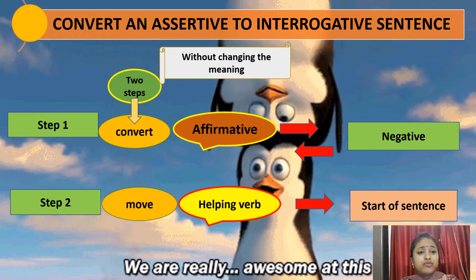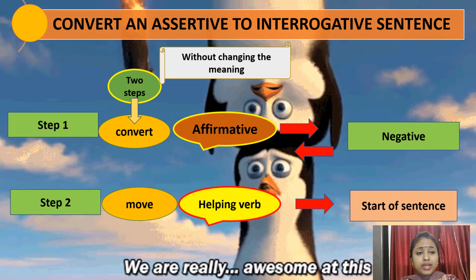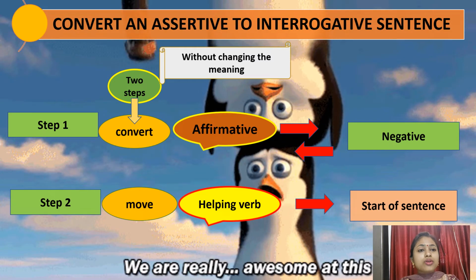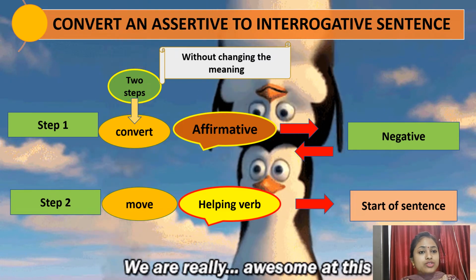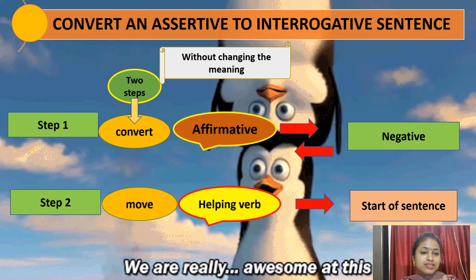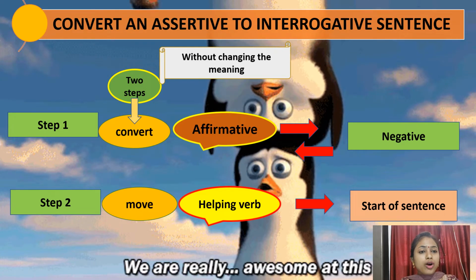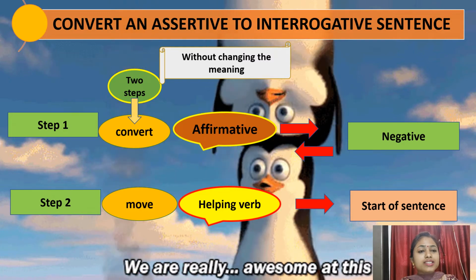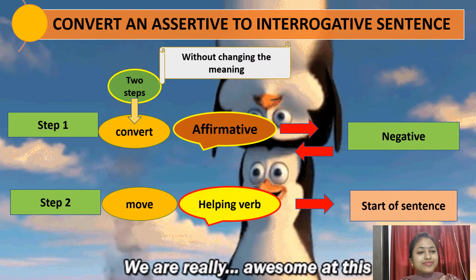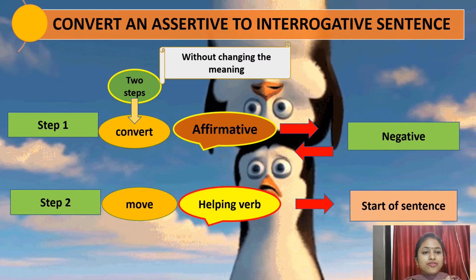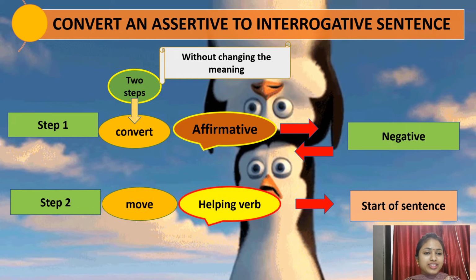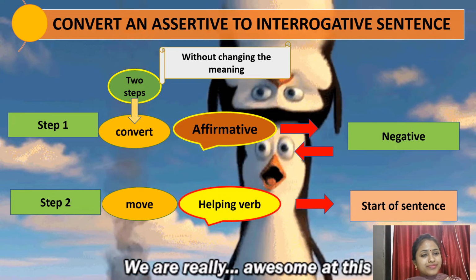Because with the help of these steps it is not making any sense, right? So let's solve an example to see how these steps work. Let's move to the next slide to learn how to utilize these steps to convert an assertive sentence to an interrogative sentence.